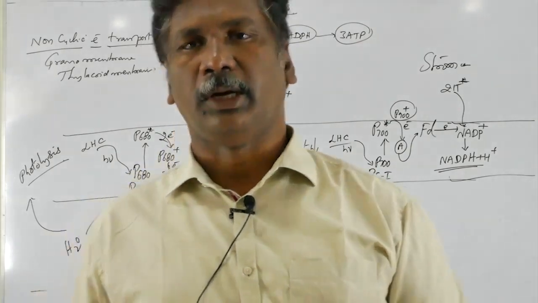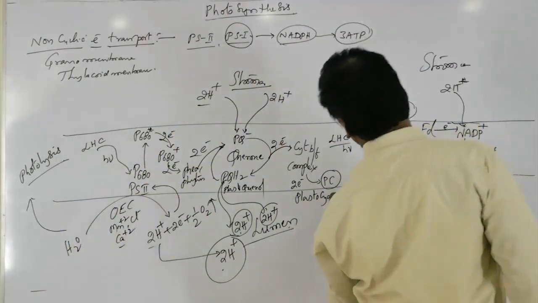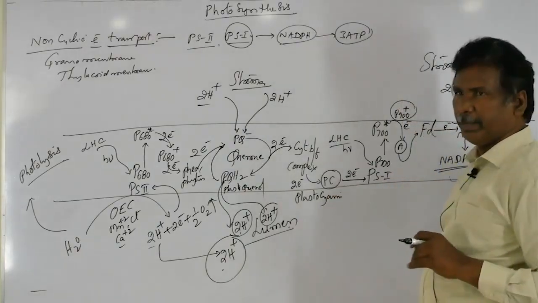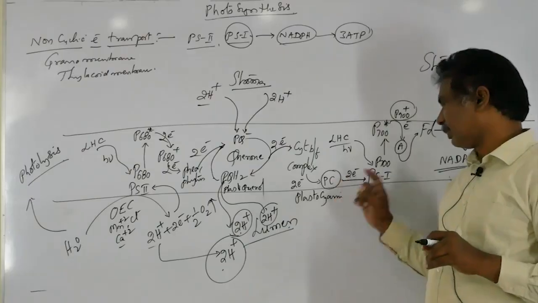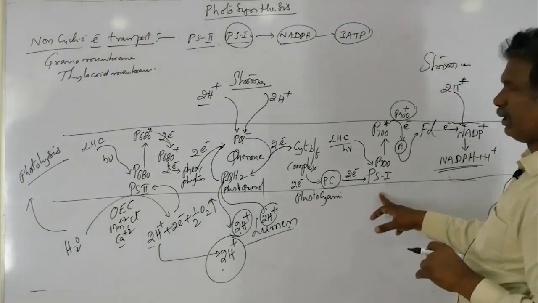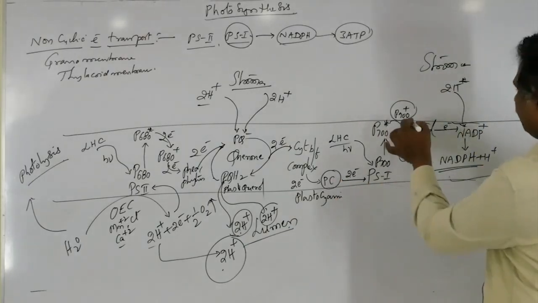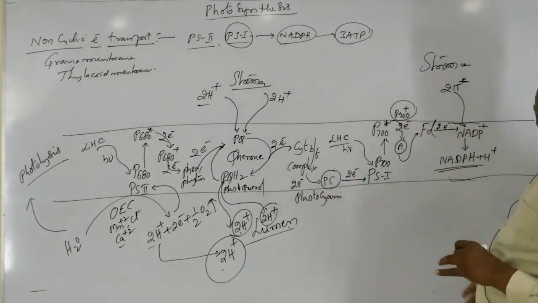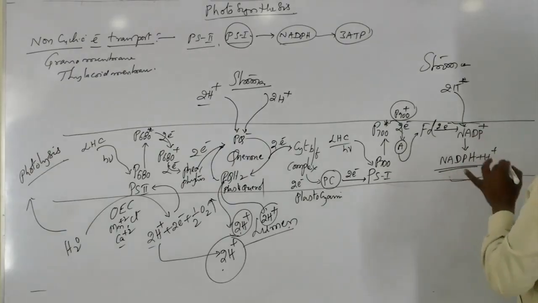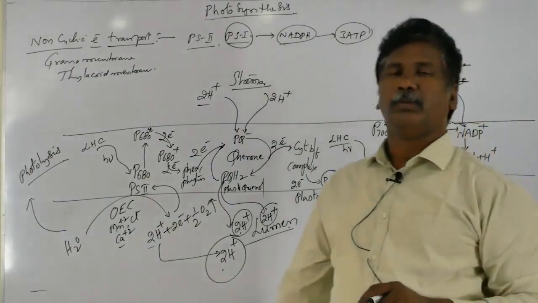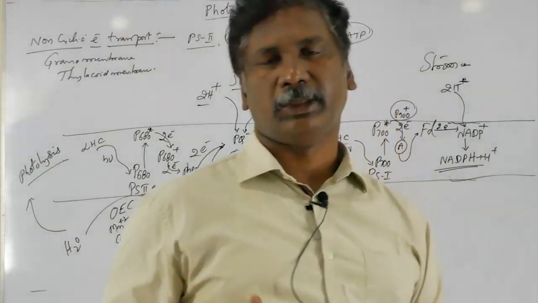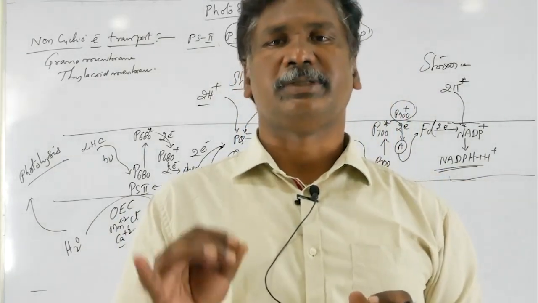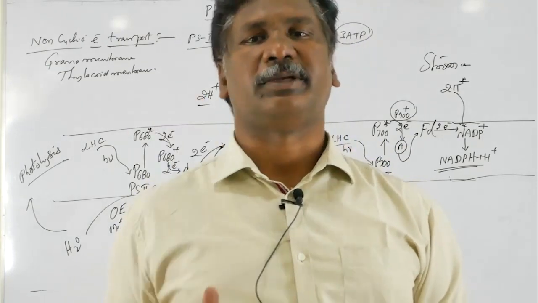Those 2 electrons are accepted from the plastocyanin. That comes to the normal state. Finally, every 2 electrons are moved from water molecules to NADP plus, and finally produce 1 NADPH. That is the final electron acceptor.